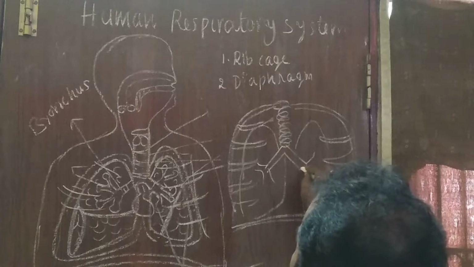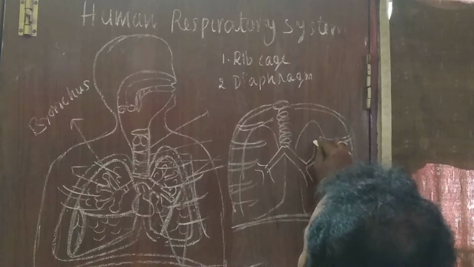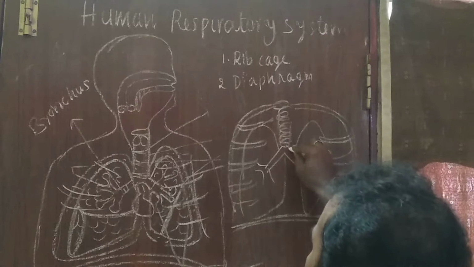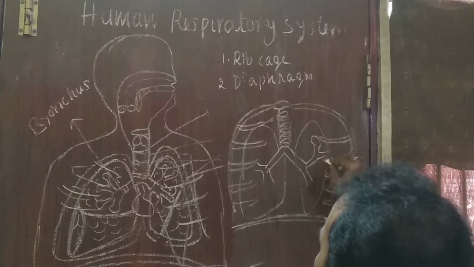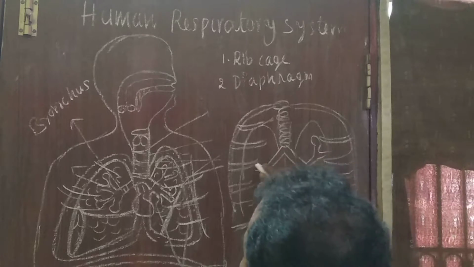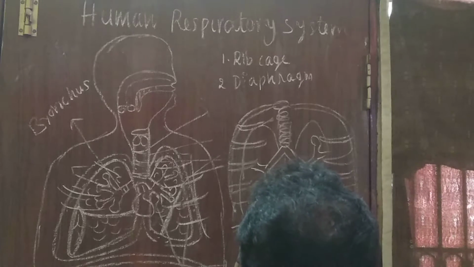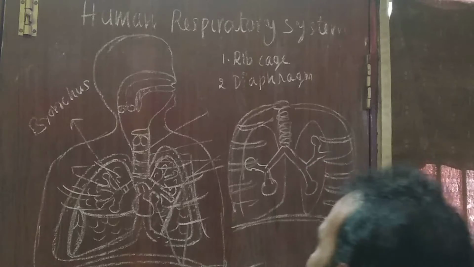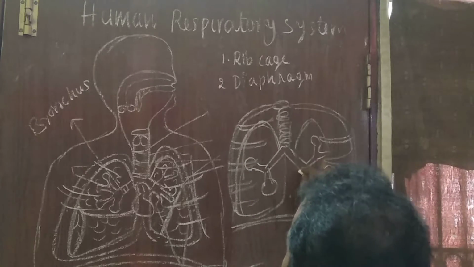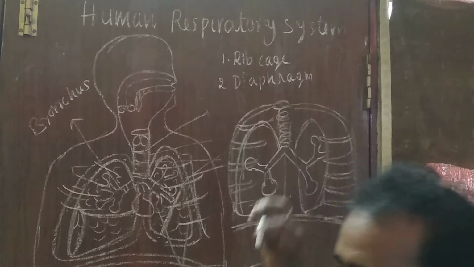In this way, the trachea is divided into two branches, the bronchi. Each bronchus divides into small branches called bronchioles. Look here, this is the right lung and left lung.